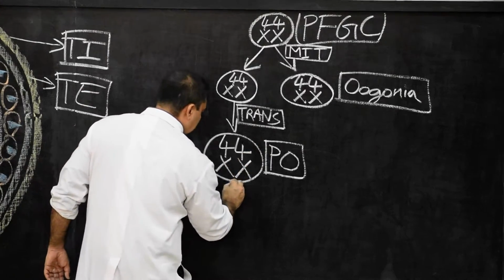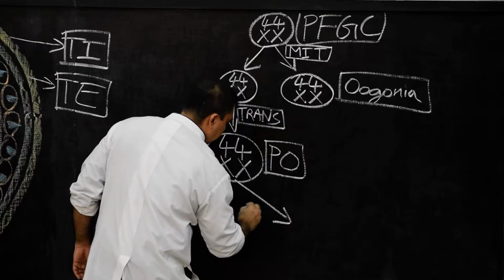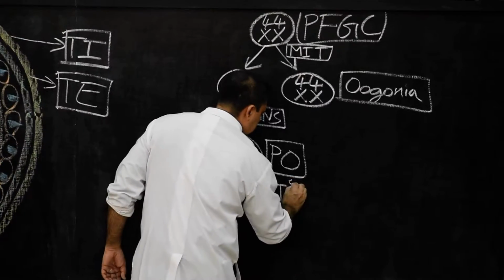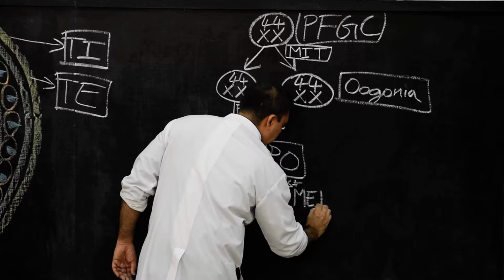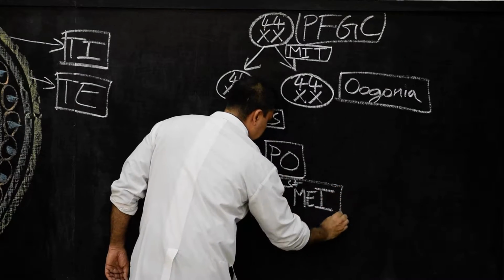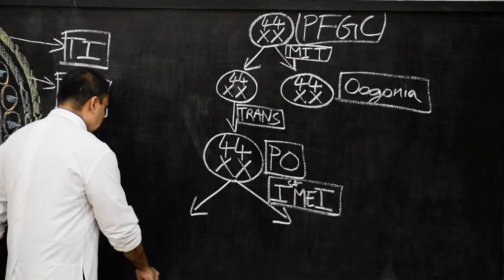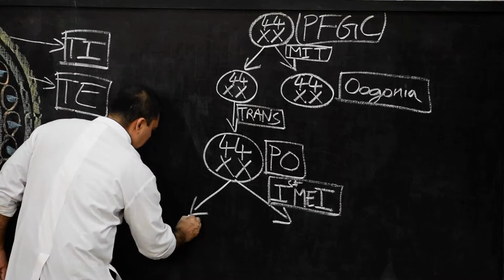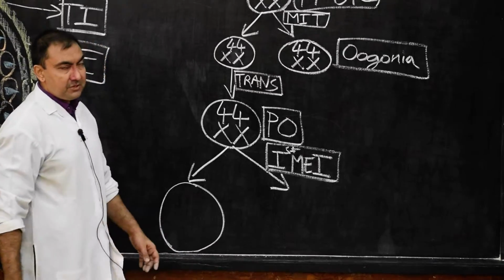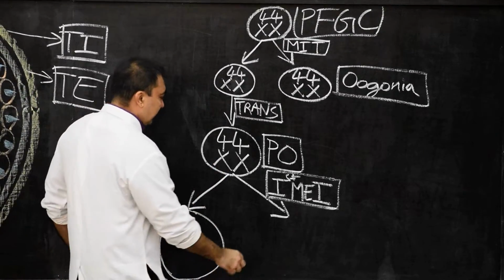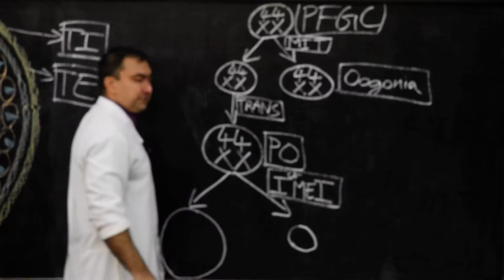The primary oocyte will undergo, this is very interesting and very important, the first meiotic division. So please note down, this is the first meiotic division, and therefore it will lead to development of two varieties of cells. One cell will acquire the majority of the cytoplasm from the primary oocyte, the other cell will acquire a small amount of cytoplasm.